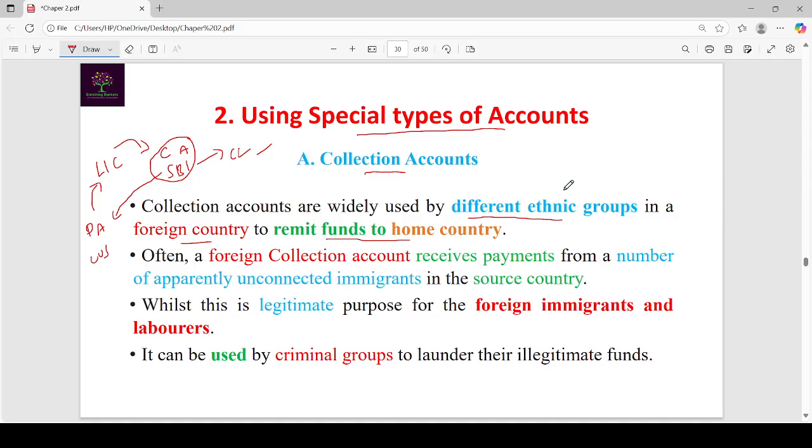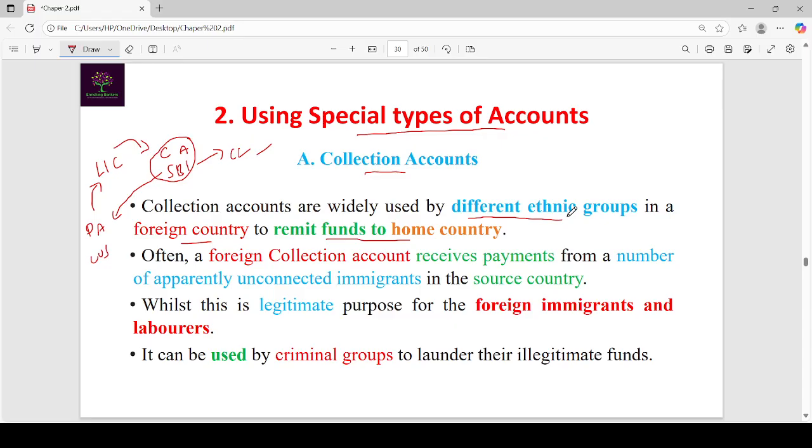Generally some people do not want to open an account in foreign countries because they stay for a short period, and also it is too expensive to maintain minimum balance in foreign banks. Because of these two reasons, many people do not want to open accounts in foreign banks.